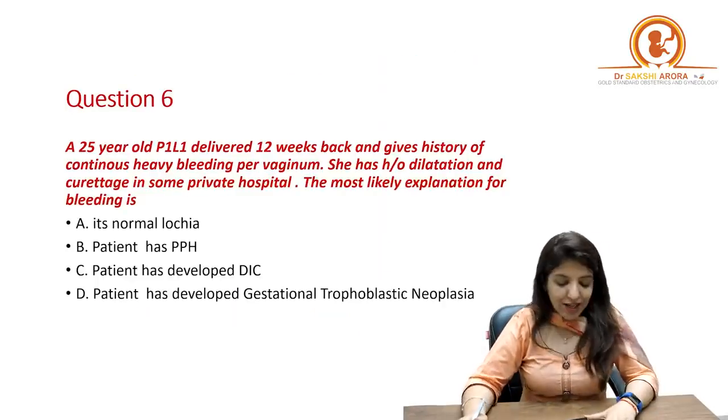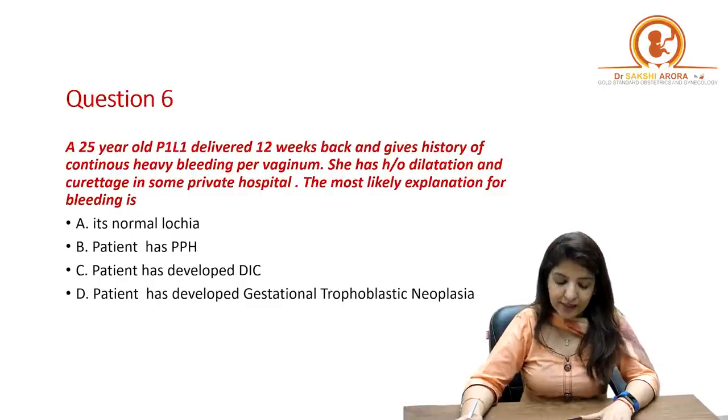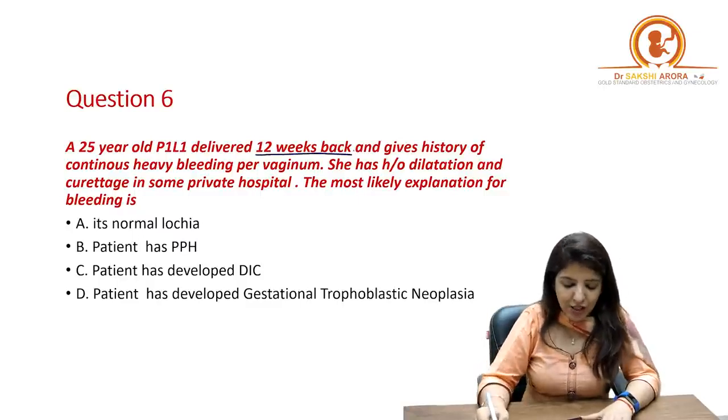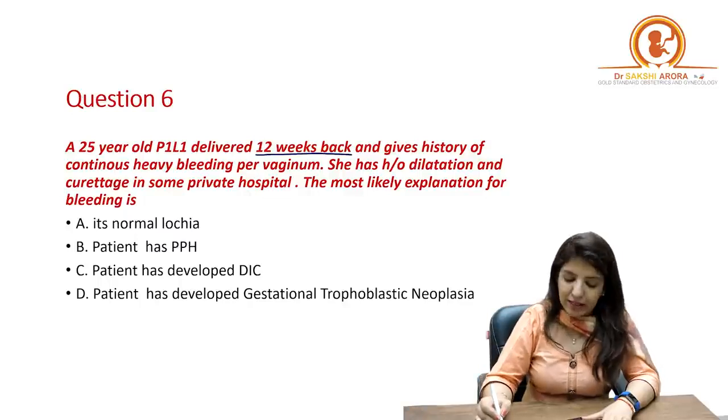Okay, next. A 25-year-old P1L1 delivered 12 weeks back, and she gives history of continuous heavy bleeding per vagina.